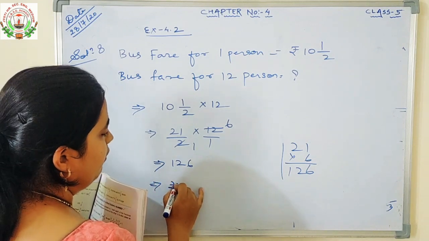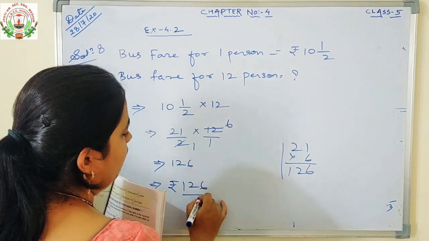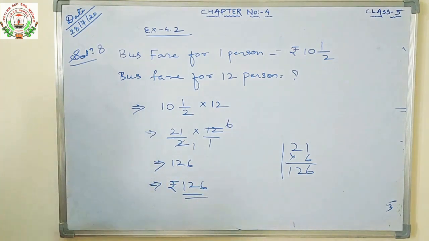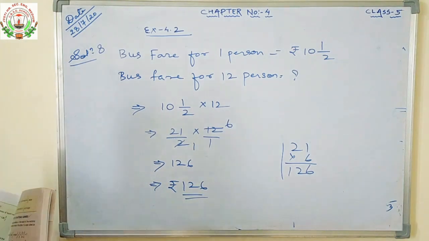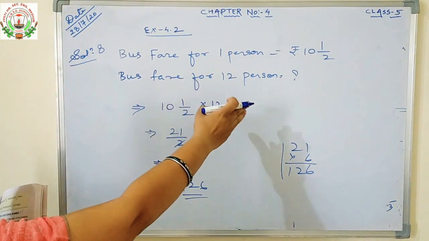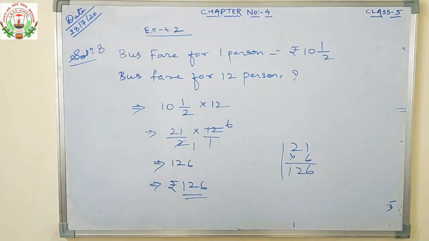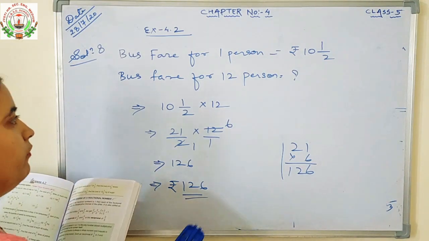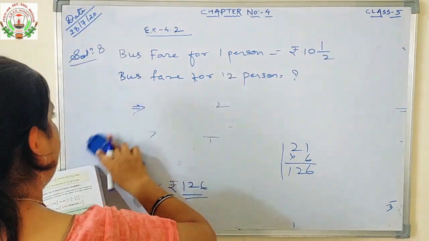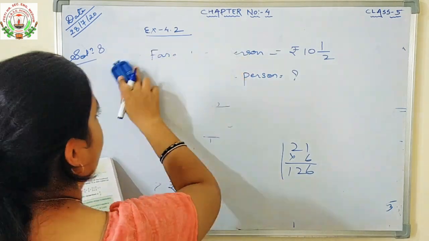So what is our answer? Bus fare for 12 person is rupees 126. So what you have to find? The bus fare for the 12 person is rupees 126. Okay. Now question number 9. Cost of 1 dozen banana is rupees 24 1 upon 2.